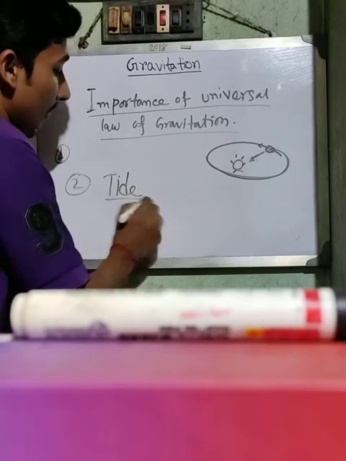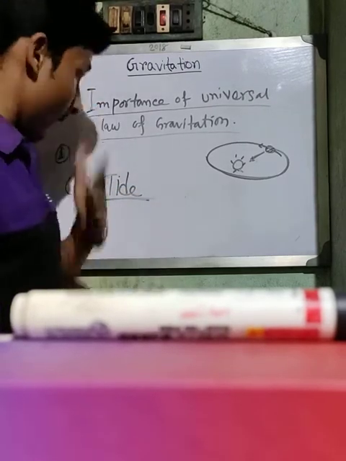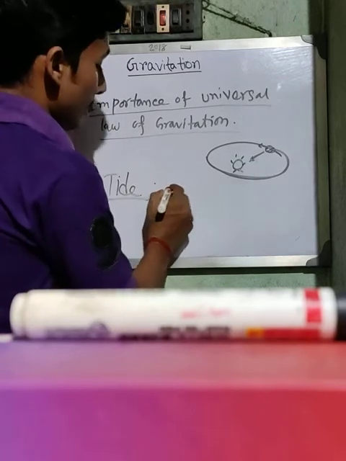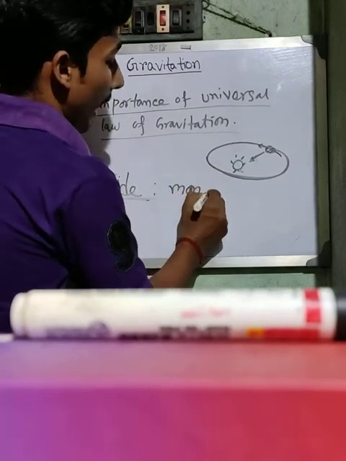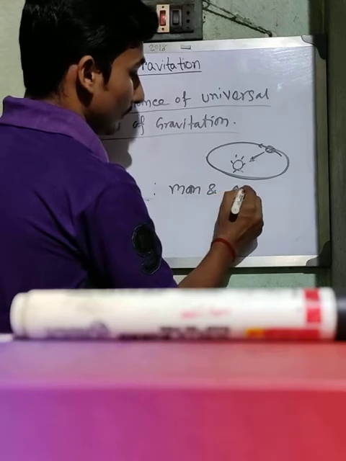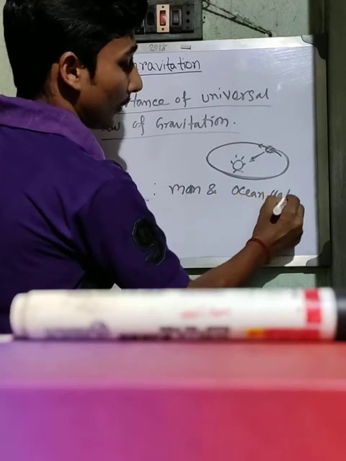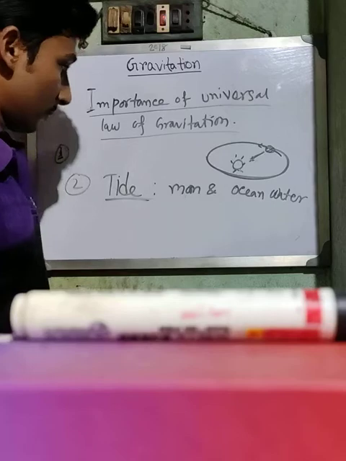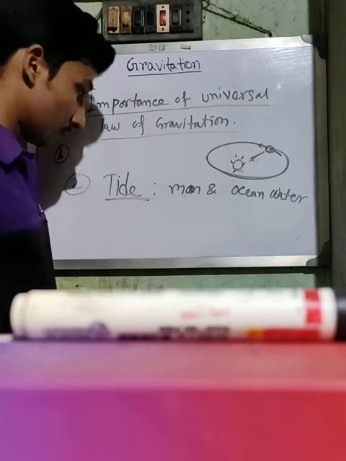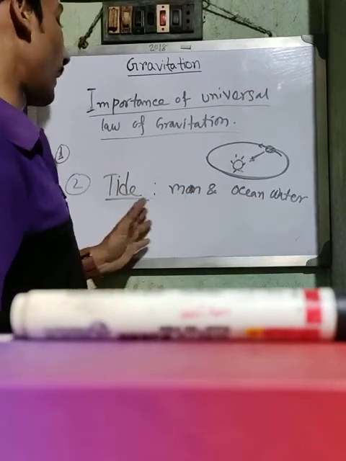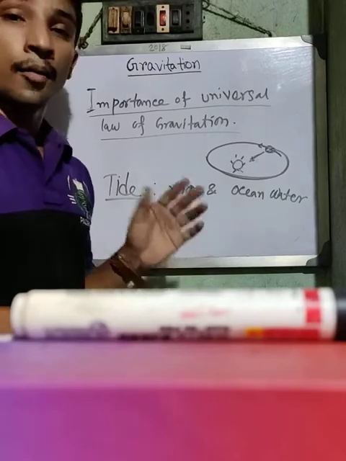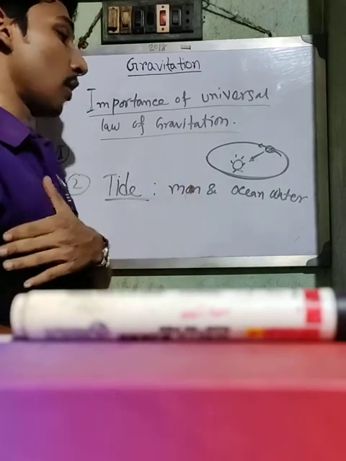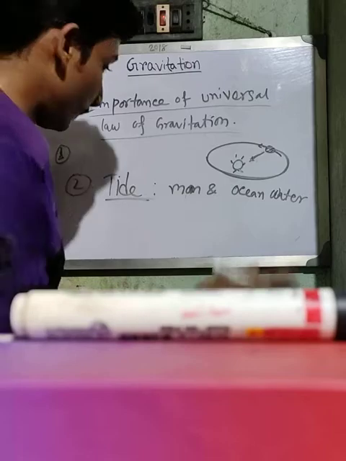Tide occurs due to the gravitational force between the moon and the water of the ocean. How?